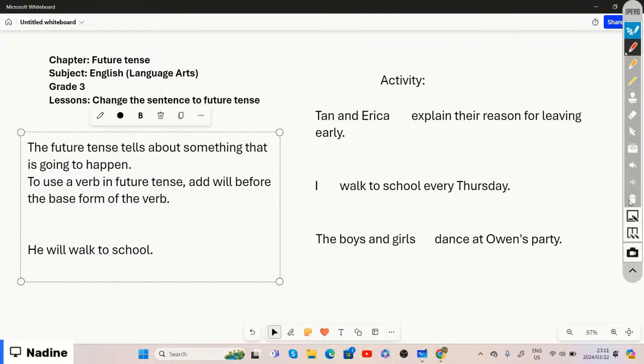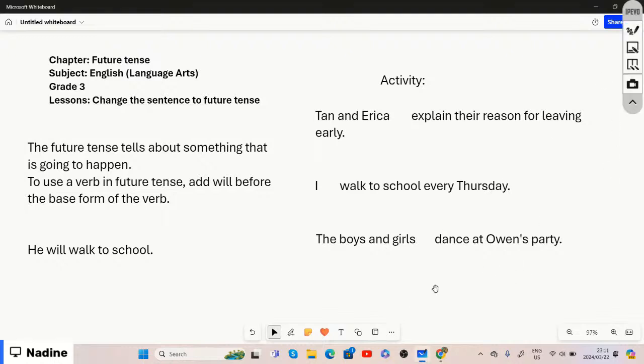All right, so for those of you who just arrived, we are doing the chapter of future tense, and the lesson that we are focusing on is to change the sentence to future tense. We said future tense tells us about something that is going to happen, and we always have to add the word will in front of our verb to show the future tense. So to use the verb in the future tense, we need to add the word will before our verb.